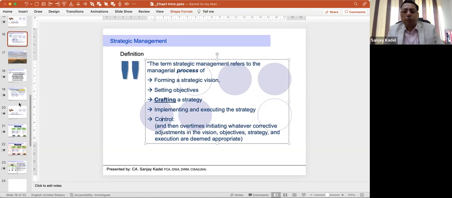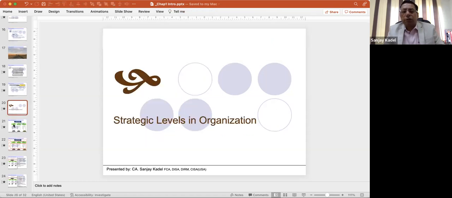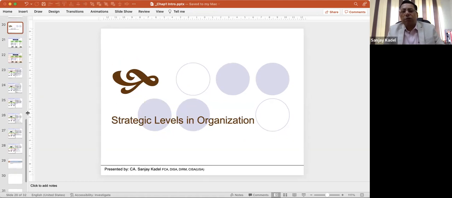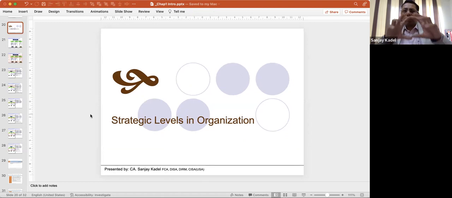Then this particular chapter also has a section on strategic levels in the organization. Any organization has some kind of structure based on which it runs. Without a structure, the organization may survive for some time, but it cannot prosper. You need a good structure. Of course, regarding the good structure discussion, we'll have a more detailed discussion in the last chapter or fag end of this particular subject.